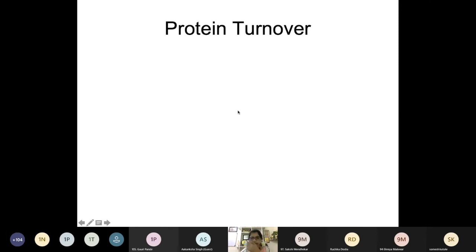What do you understand by turnover? Can anyone explain turnover? Hello. Are you there? The amount of protein produced in our body in a given amount of time, that is turnover. Okay. In general, what do you understand by turnover? Changing patterns. Yes, the changing pattern. The metabolism of protein, its absorption, its excretion.